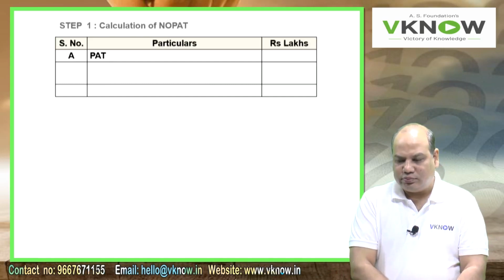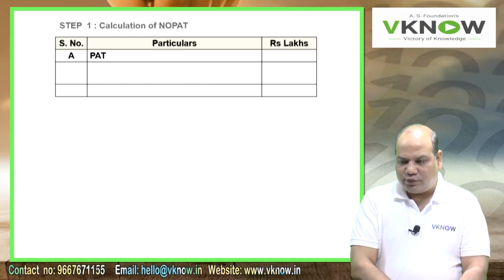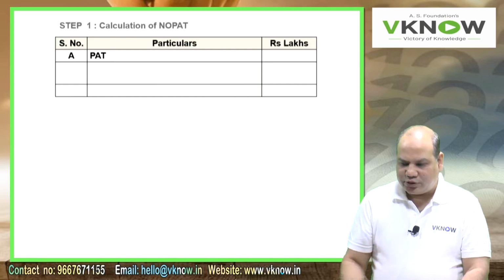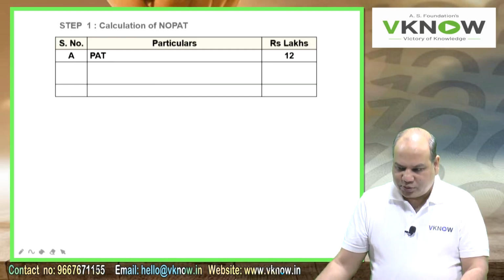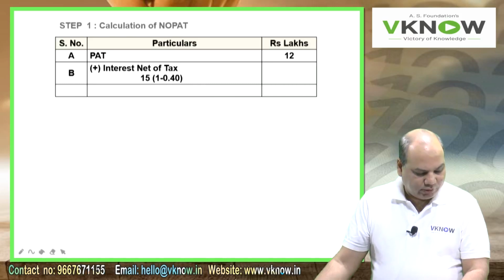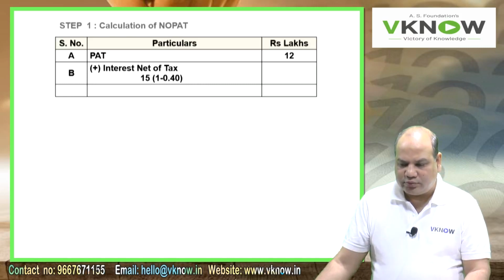So write down: calculation of NOPAT, right hand side rupees in lakhs. Point A, PAT: given PAT, rupees in lakhs, 12. B, add back interest net of tax: 15 into (1 minus 0.40), that is 9.